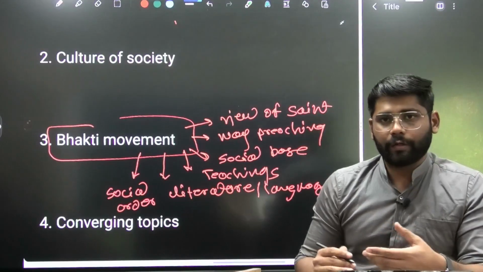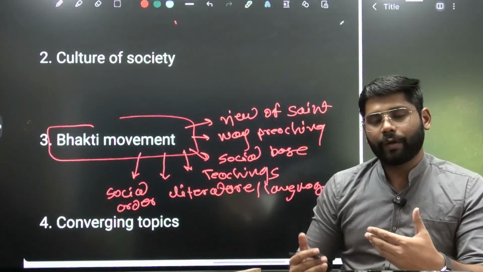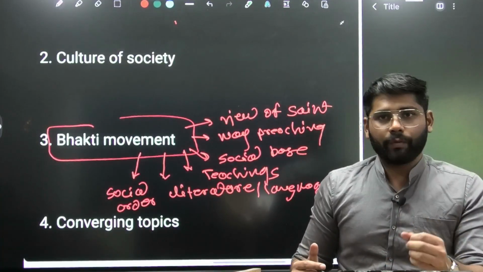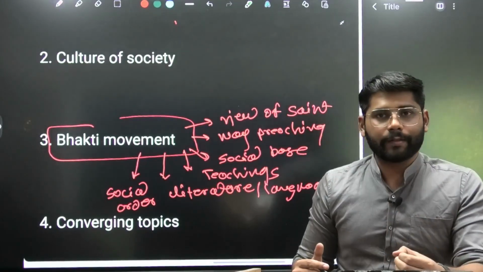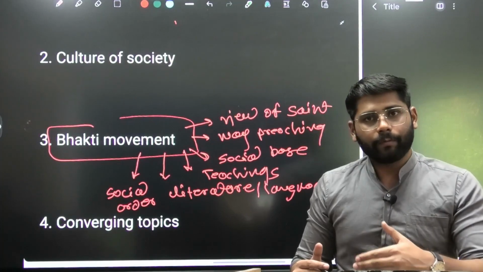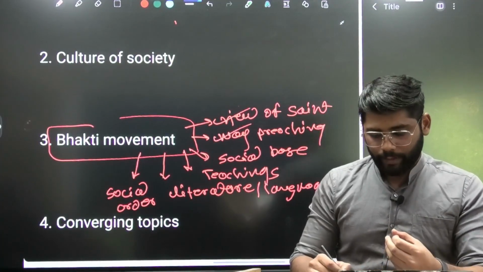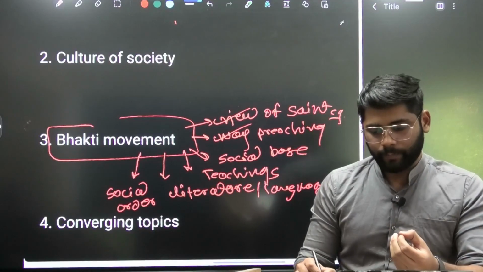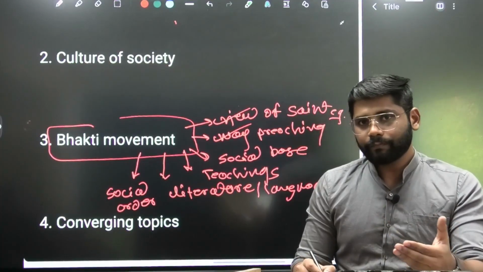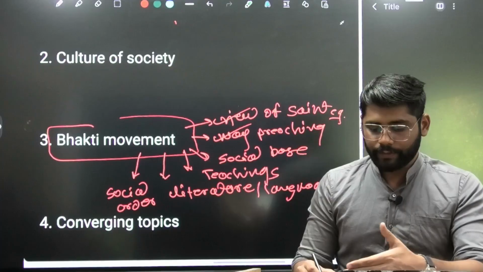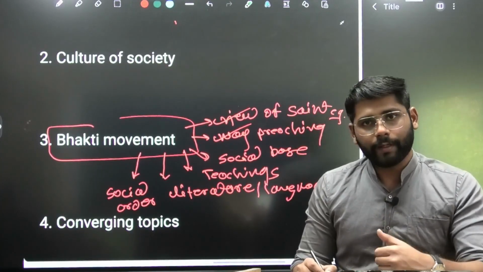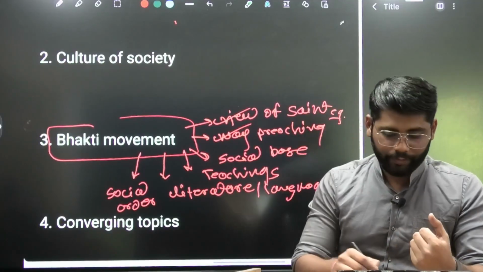So this kind of standard points we are going to see, and these points we are going to apply to any kind of Bhakti movement. If they ask about the Veerashaiva movement, or they ask about the Warkari movement from Maharashtra, we can use these standard points, and we'll be expanding with examples. As the context changes, that Bhakti movement or that personality changes, we will bring the example from that particular context, but these points will be the same for every kind of Bhakti movement question.